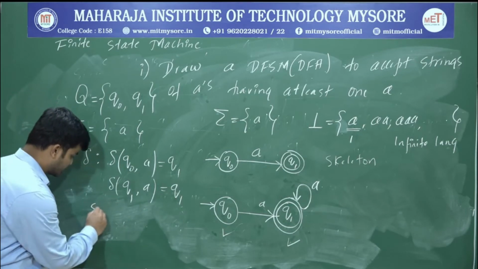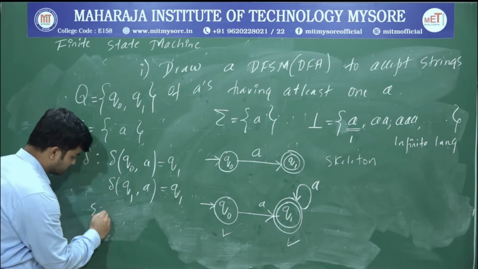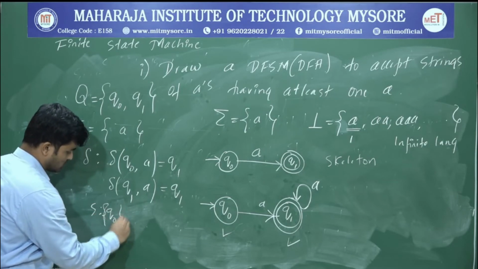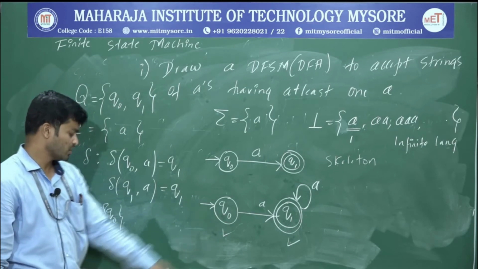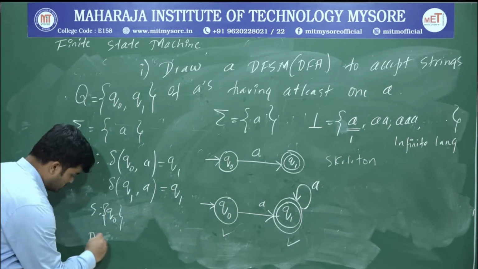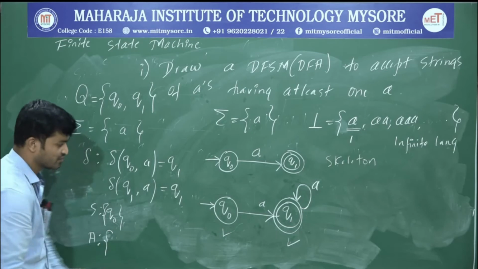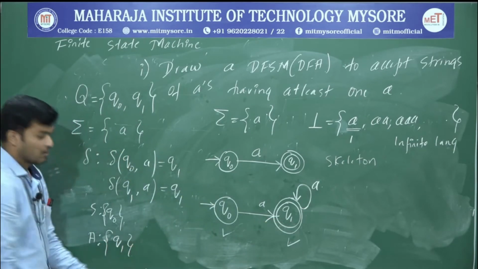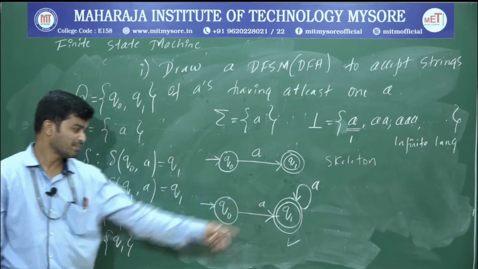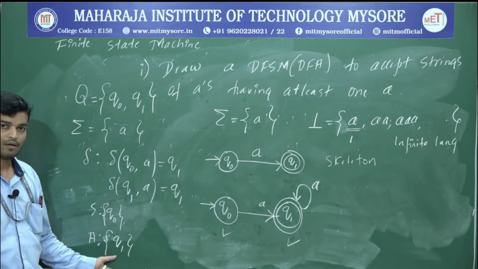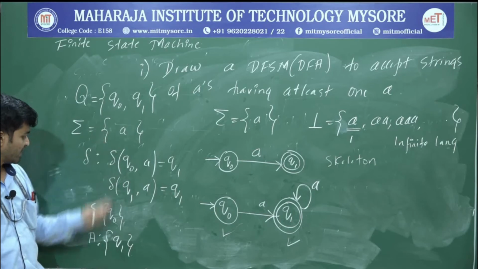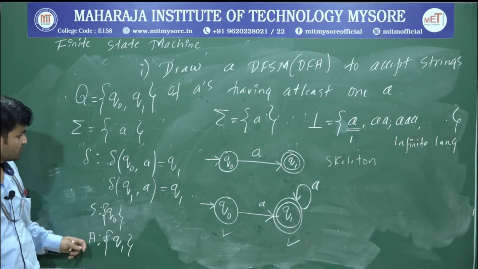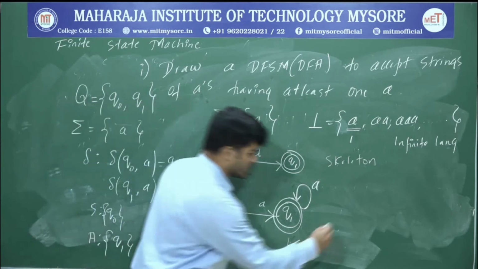And what's the start state? Start state is Q0. Okay. And what about the accepting state? Accepting state, that is denoted by a double circle, that is Q1. Your start state is Q0, and accepting state is Q1. Okay. So these are the 5 tuples: Q, sigma, delta, S as well as A. And this one is called the transition diagram.